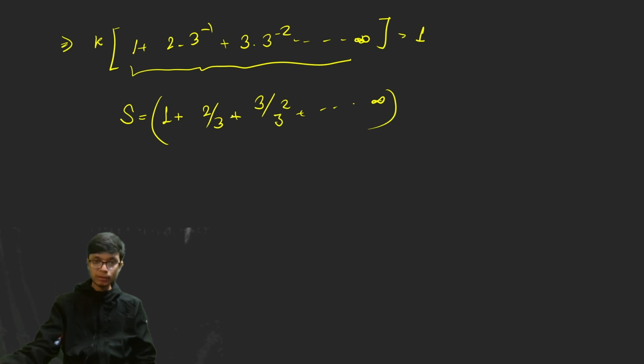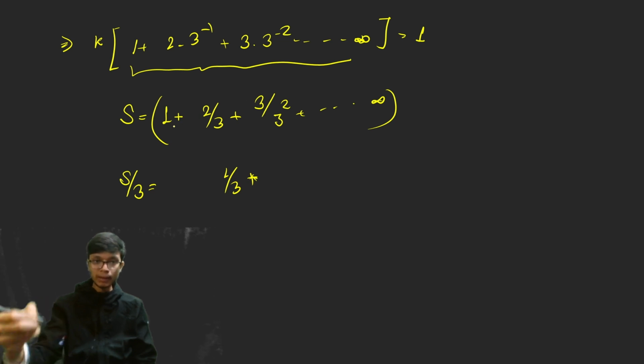If you look at this problem, it is basically a problem of AGP, that is, there is an AP in the numerator and a GP in the denominator. So it is a problem of AGP. Now to solve problems of AGP, we need to multiply the summation with the common ratio of the GP. The common ratio of the GP is 1 by 3. So if you multiply the summation with 1 by 3, the result is going to be 1 by 3 plus, and I am shifting the terms one place to the right.